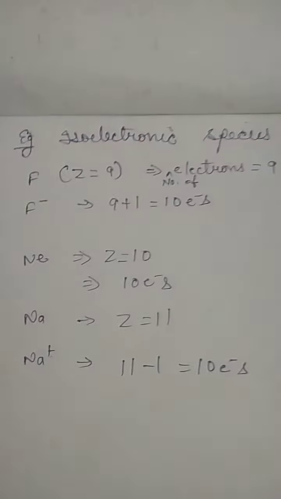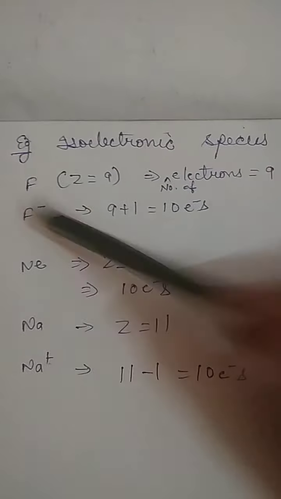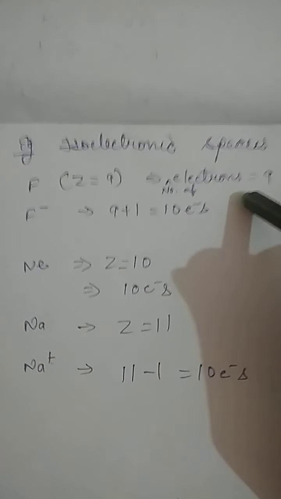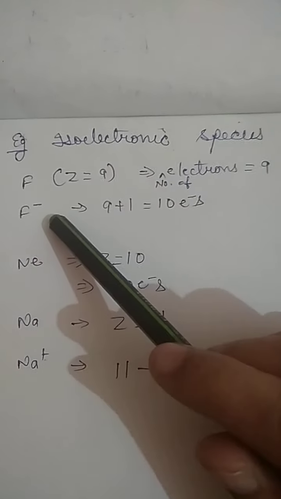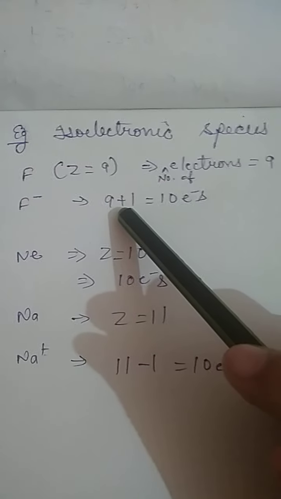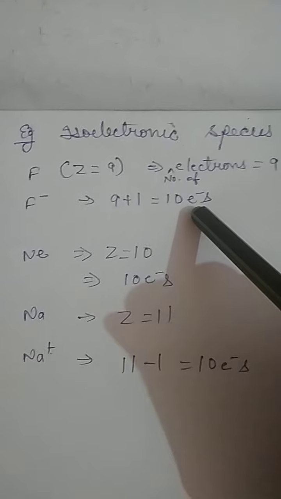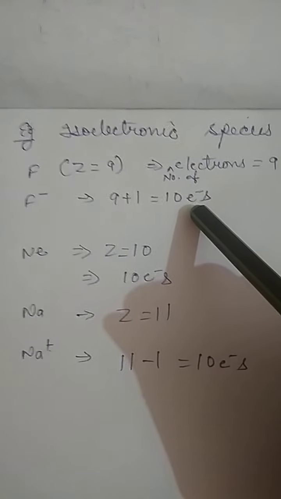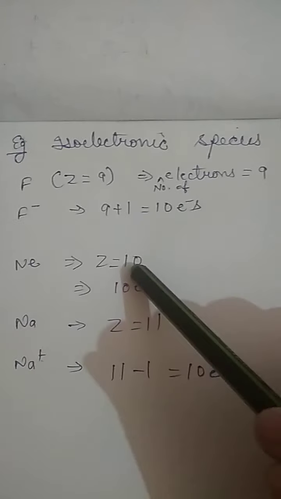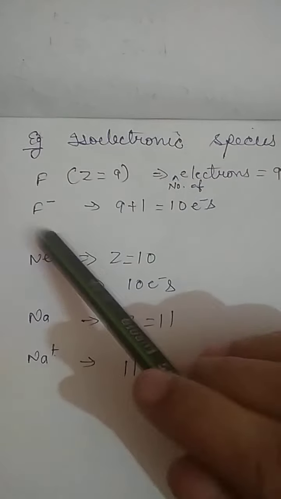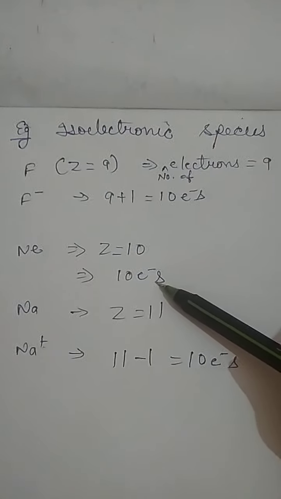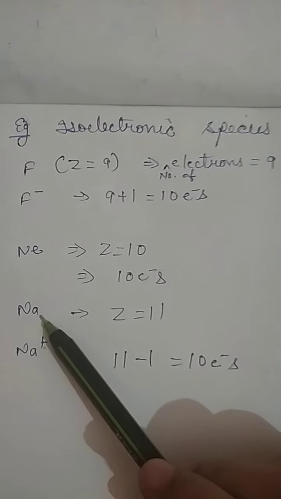Here you can see that fluorine, which has atomic number 9, has 9 electrons. But in case of F negative, there is one negative charge, so 9 plus 1 comes out to 10. So the number of electrons in F negative is 10. In neon, the atomic number is 10 and there is no charge, so the number of electrons is 10. Next is sodium, which has atomic number 11.